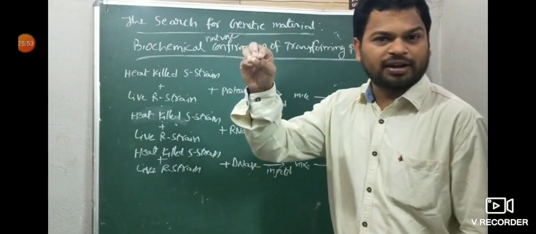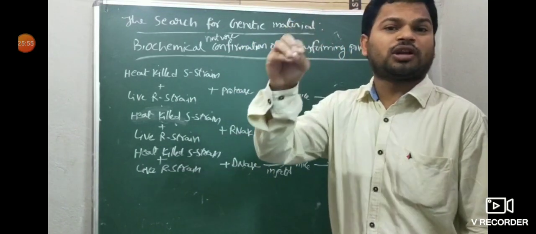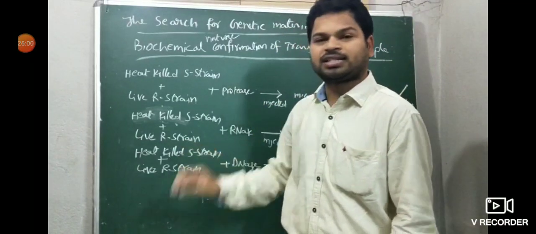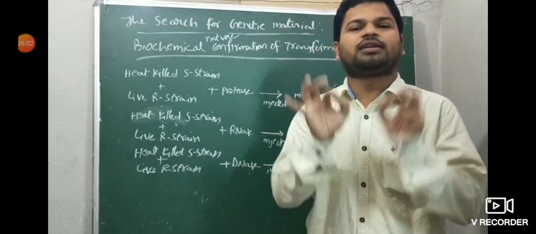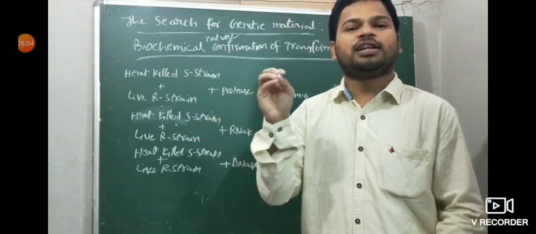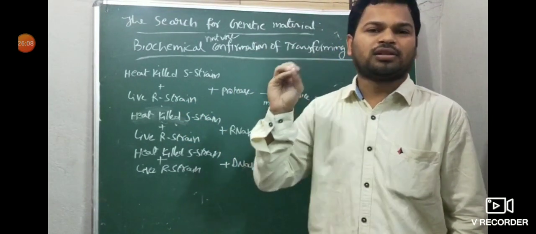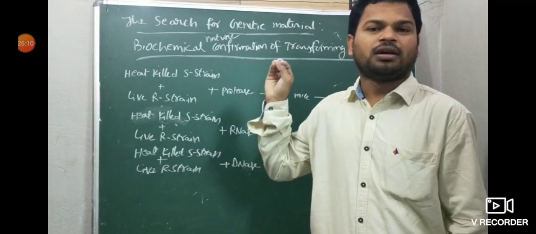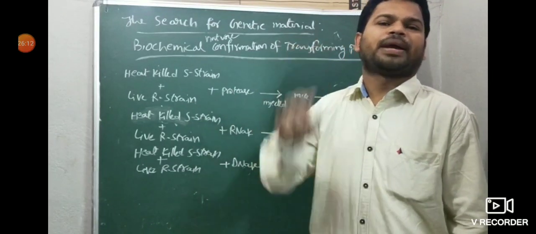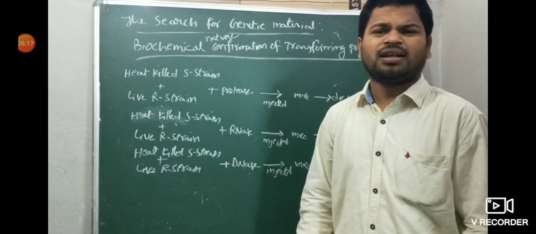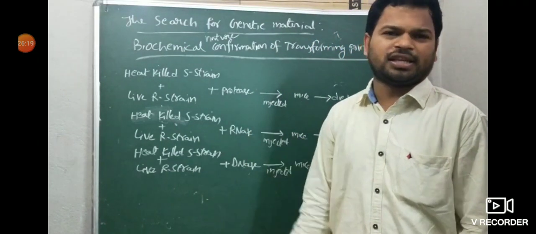So from these three cases, Avery, MacLeod and McCarthy confirmed that the transformation principle conducted by Frederick Griffith, the biochemical nature of the transformation material from live R to heat-killed S strain, is 100% DNA. Only DNA is transferred from live R to heat-killed S strain. That was given by Avery, MacLeod and McCarthy. However, some other biological scientists didn't accept this theory.